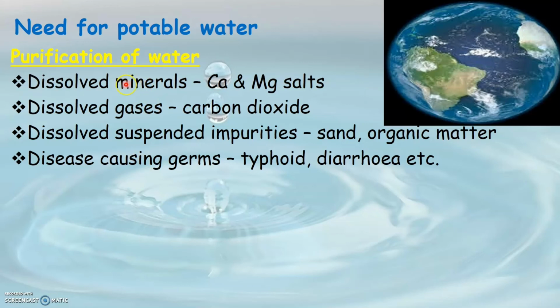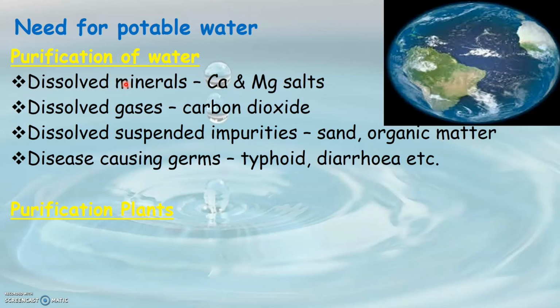Now in many of our homes, we use water after boiling it. That means after boiling water, we use it for drinking purposes, isn't it? Yes. So in many of our homes, we boil water in order to kill germs or bacteria that can cause us harm. But in many of the cities, how do they receive water? In many of the cities, they do not get water that is fit for drinking. So how do they purify that water?